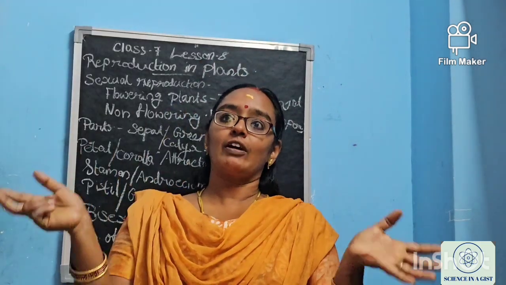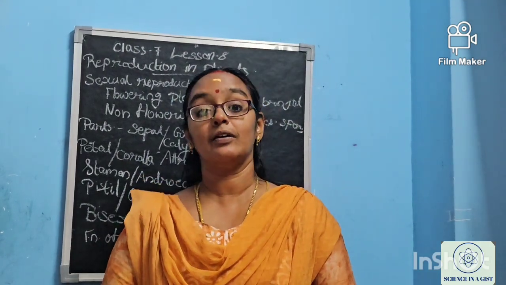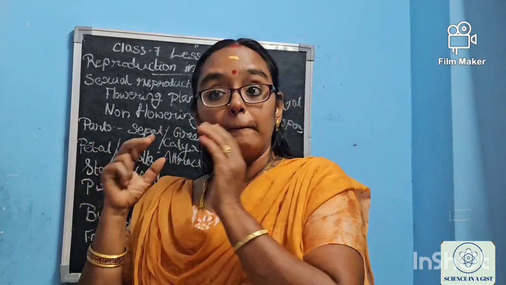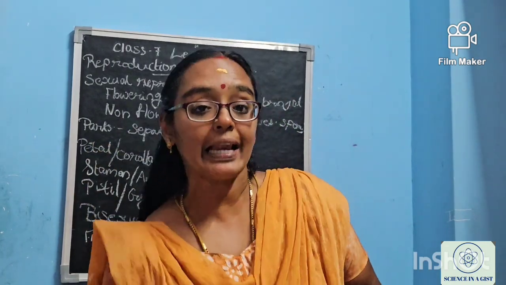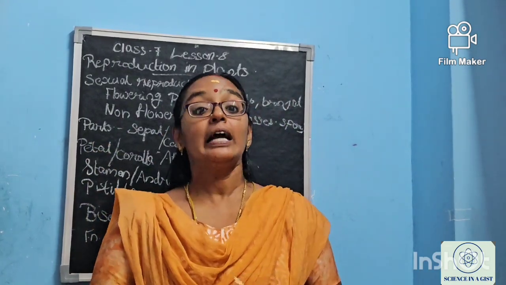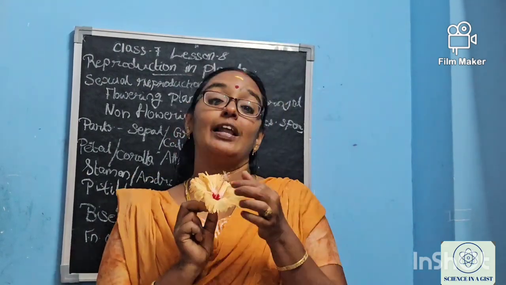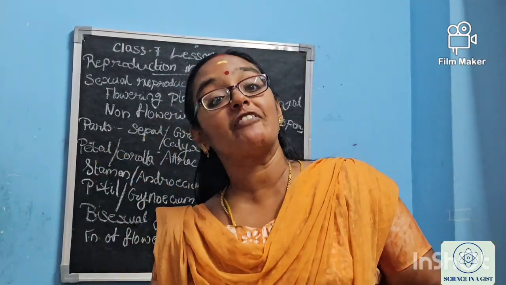Will all flowers have all these four whorls? No, we can't say. Some flowers may contain both male as well as female reproductive parts. That's why we always take hibiscus, because hibiscus is the perfect one. It has both male and female reproductive parts. Such a flower is called what?